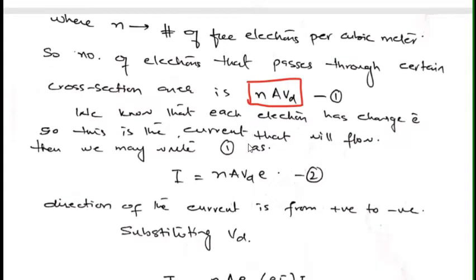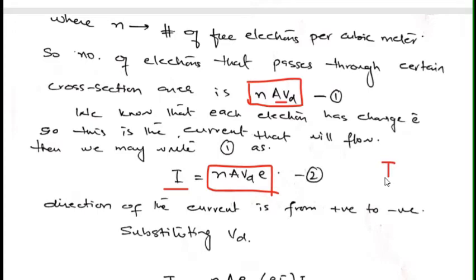Now each electron has charge e, and these are the number of electrons crossing through a certain area. Each of these has charge e, so I may write the current equals n A vd into e. This whole thing is equal to my current.